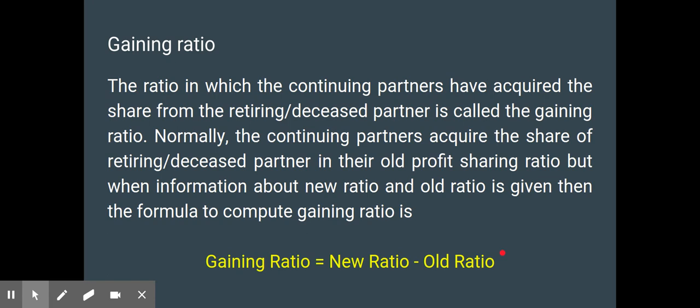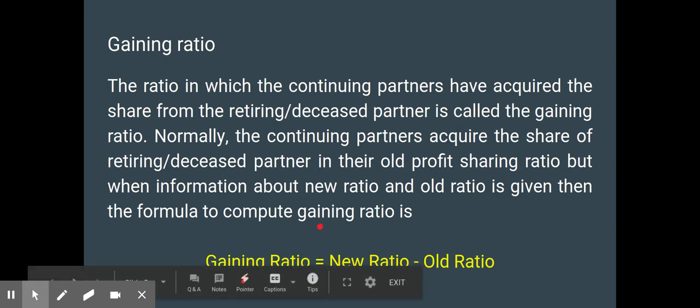If you take the case of Y, in the old ratio it is 3 by 10. Now Z has retired, so Z's share of 2 by 10 is also coming to Y. As a result, the new ratio becomes 5 by 10. The old ratio is 3 by 10 and the new ratio is 5 by 10.